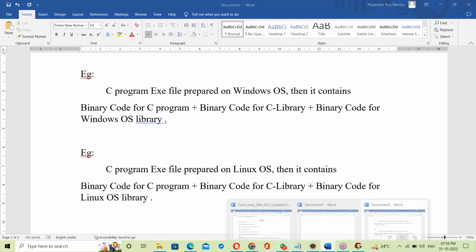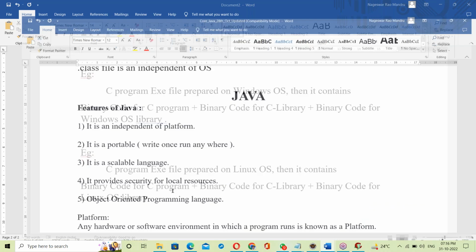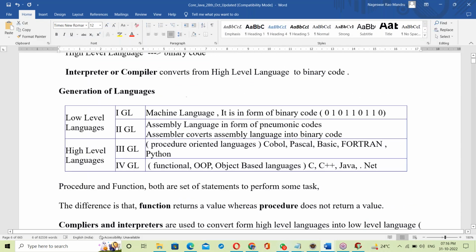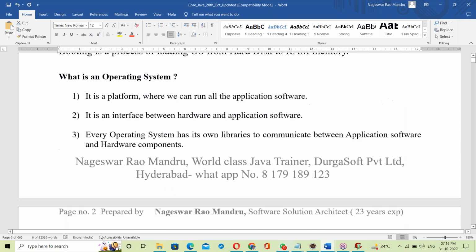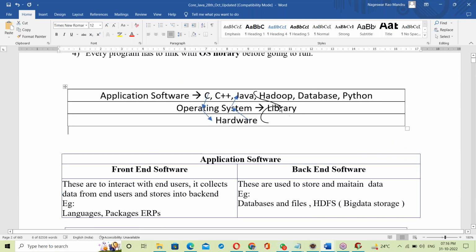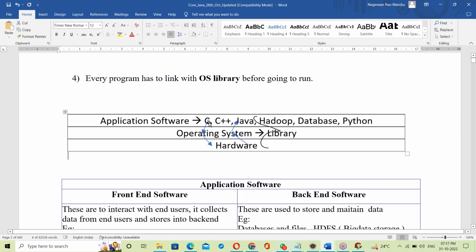Beginning we discussed that inside the OS there is a library. The purpose of this library is to communicate with hardware components. Programs like C, Java, Hadoop, all the programs first link with the OS library, and after linking they communicate with the hardware.